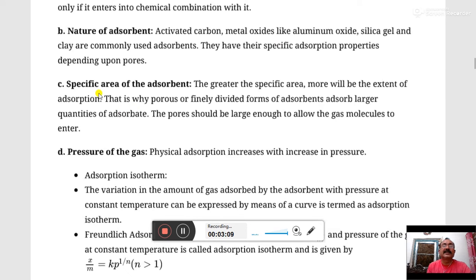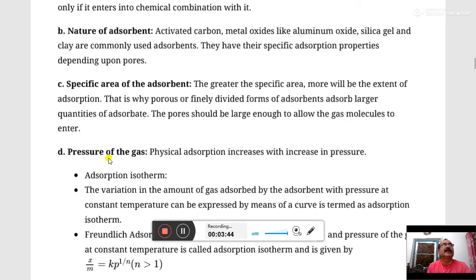Number three is the specific area of the adsorbent. Specific area means the surface area. The rate of adsorption is directly proportional to the surface area. If we increase the surface area, it gives more free valency, and this free valency can easily take part in adsorption. Therefore, the greater the specific area, the more will be the extent of adsorption. That is the third factor which affects adsorption.